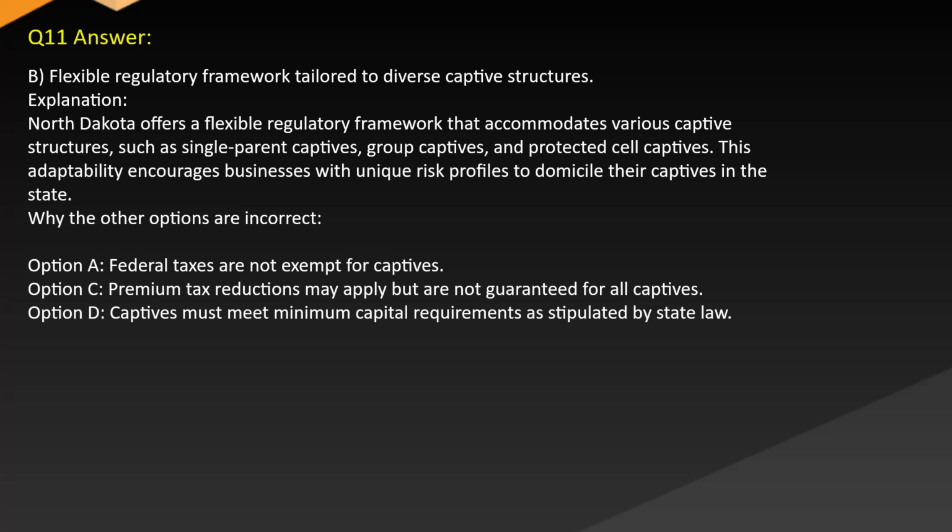Why the other options are incorrect. Option A: federal taxes are not exempt for captives. Option C: premium tax reductions may apply but are not guaranteed for all captives. Option D: captives must meet minimum capital requirements as stipulated by state law.